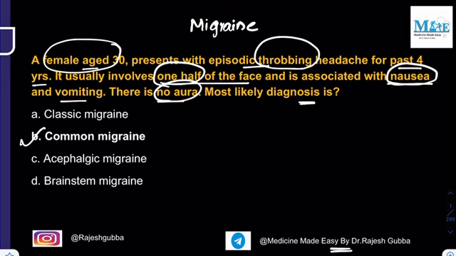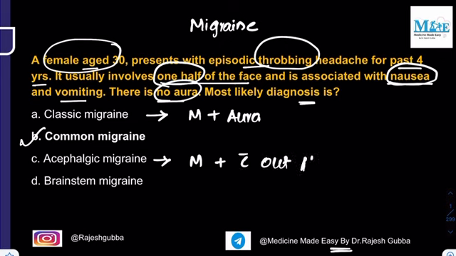And what about the other options? If you take the classic migraine, it is the migraine which is associated with aura, and the most common form of aura is the visual aura. And what do you understand by the word acephalic migraine? Acephalic migraine is the migraine without headache, or there will be mild headache. That is what is your acephalic migraine. Without headache, what are the other features of acephalic migraine? I'll be discussing that in the next question.